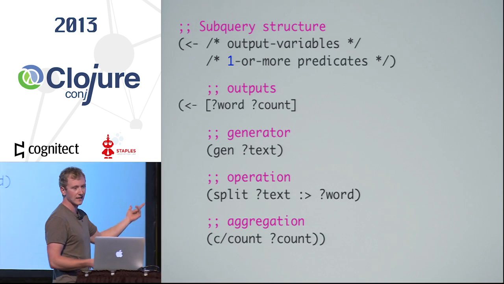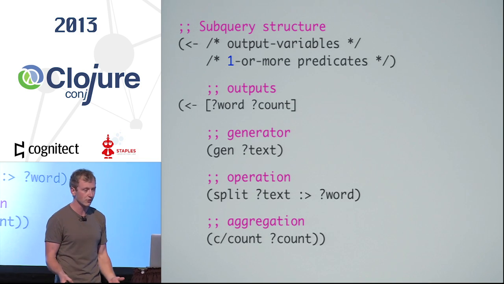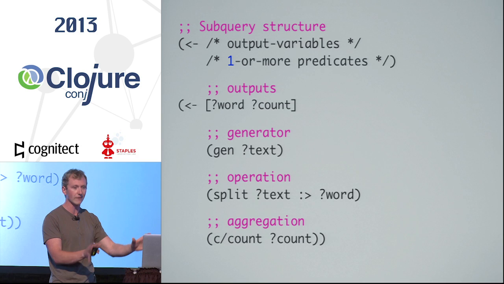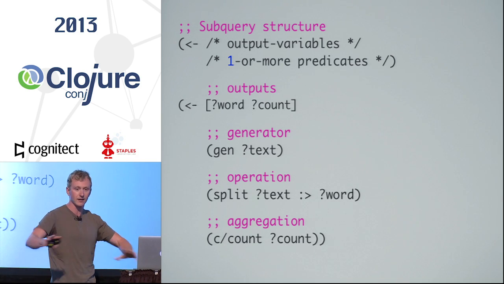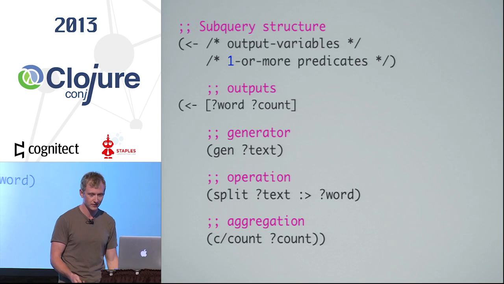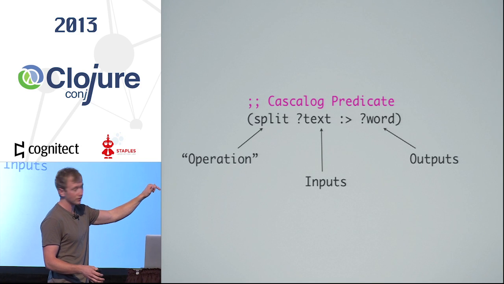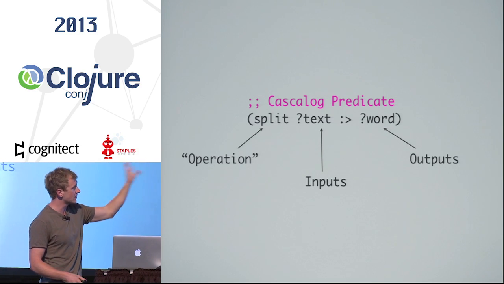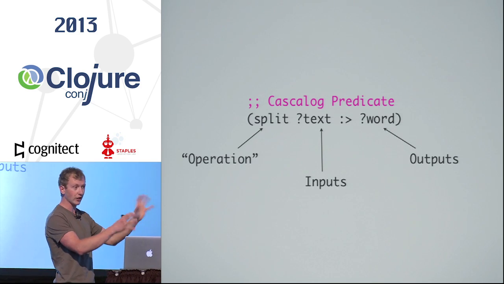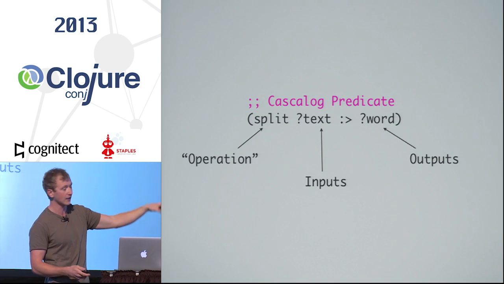You don't really know where text came from. You just have a generator, which could be some Hadoop structure or some other computation that you haven't actually made yet. So you can make these enormous data graphs without actually doing anything, which is something I'm quite interested in. All these predicates have the structure: some operation, some set of input variables to the function, and then this little keyword, and then the outputs.